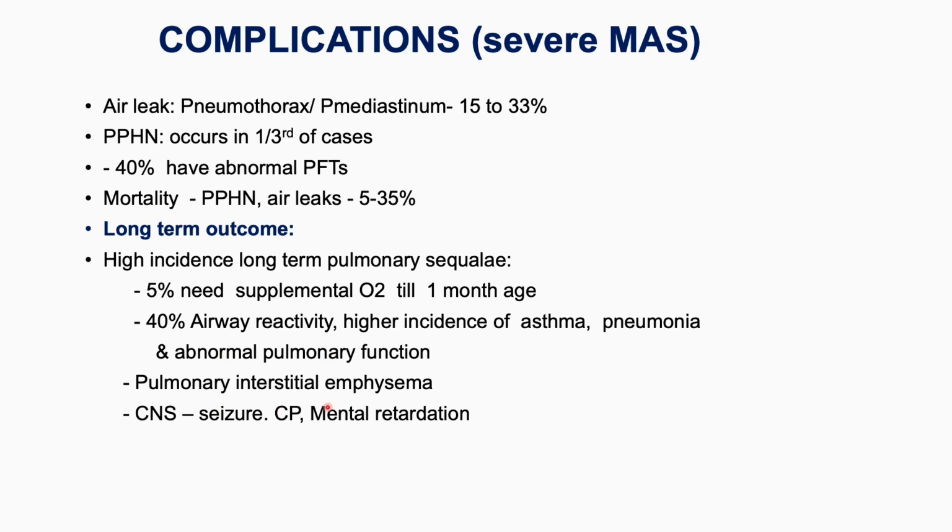Pulmonary interstitial emphysema can occur, and in many babies, because of the early hypoxia, there is damage to the central nervous system, so babies may be mentally retarded, may develop cerebral palsy, or may develop seizures with secondary epilepsy. Those are the long-term outcomes in very severe cases of meconium aspiration syndrome.